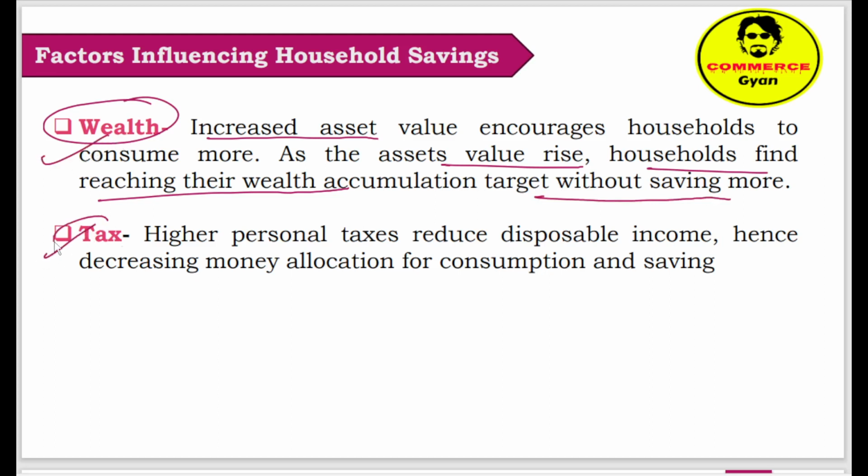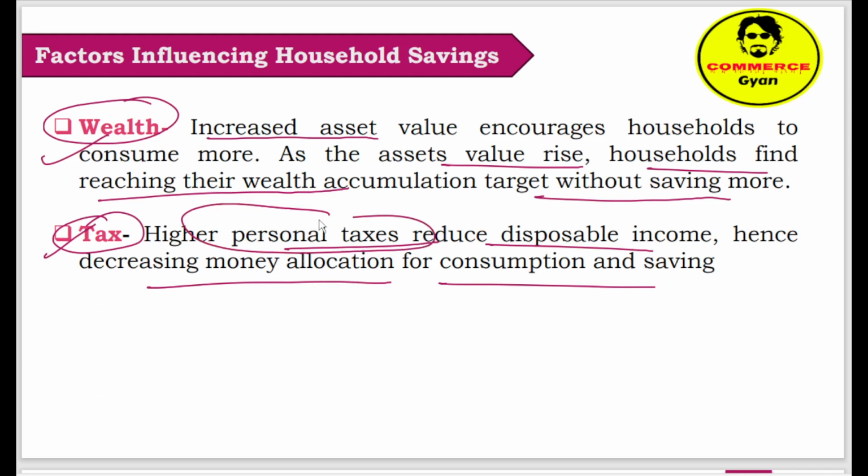Fifth one is taxes. Higher personal tax reduces disposable income, hence decreasing money allocation for consumption and saving. So if personal tax is high, then it reduces disposable income, right? In that case it decreases money allocation for consumption and saving.